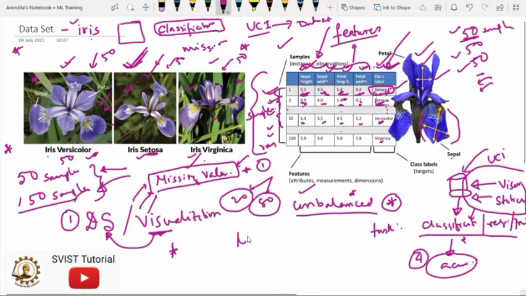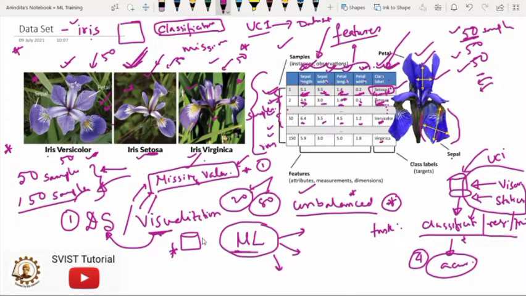For that reason, we will use some machine learning model that will help us to classify these three categories clearly. After employing a machine learning model on this data set, we will try to find out the accuracy. We know that we have 50 samples of each category, so our machine learning model will be employed to find out which sample belongs to which type.